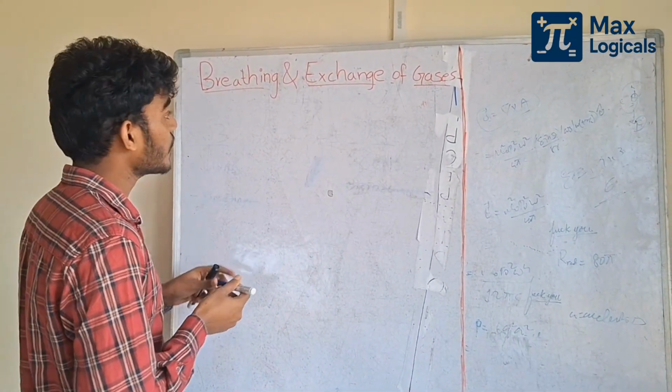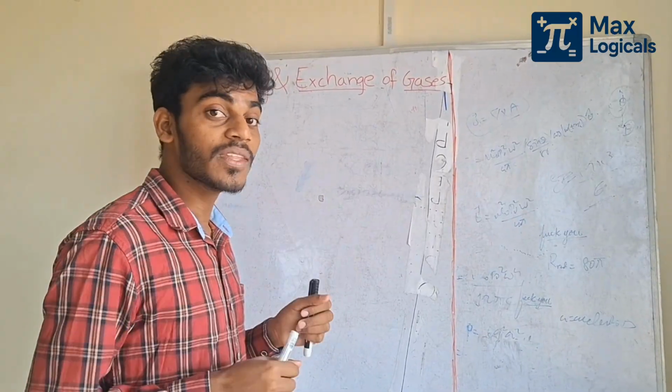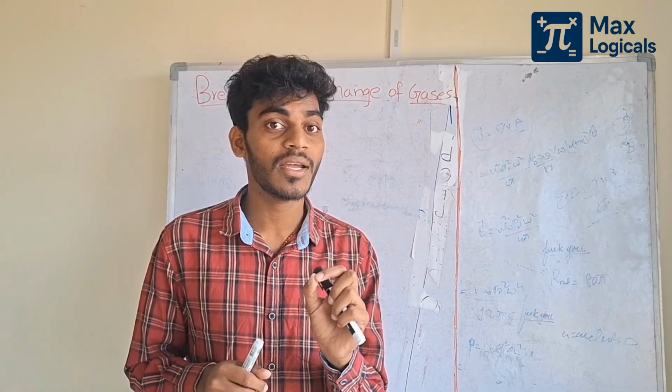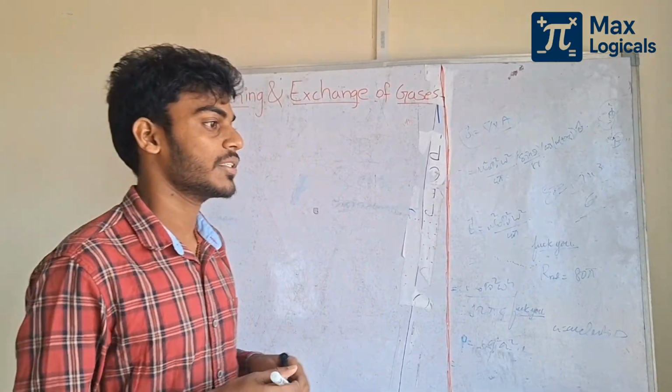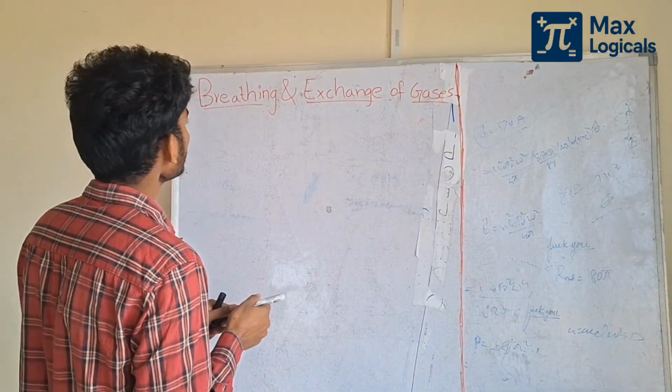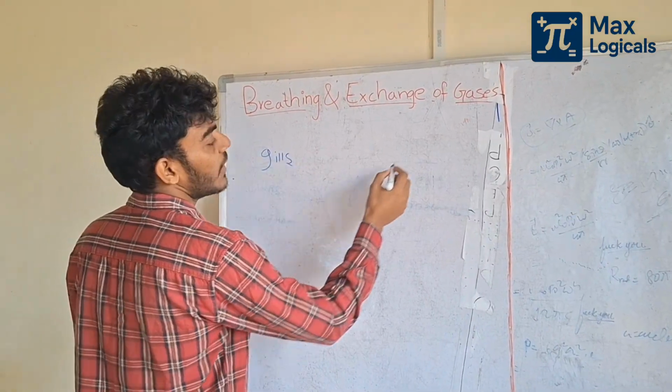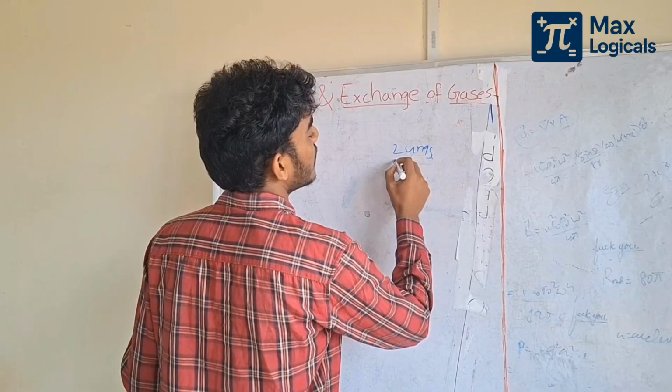The mechanism of breathing depends upon the habitat of the organism and also the cellular level. What is it? Gills and lungs.